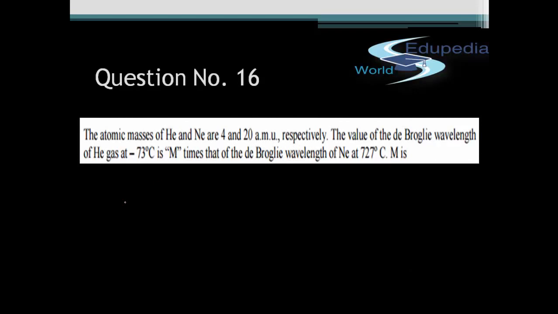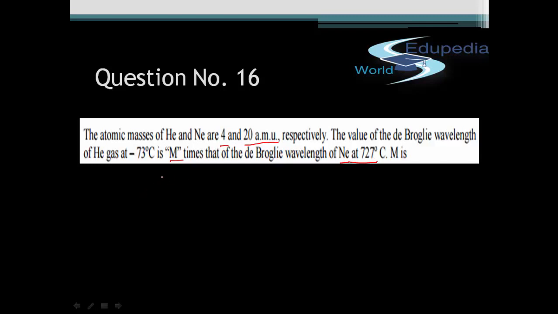Let's start off with question number 16. Question number 16 is again a mixture of gaseous state and atomic structure, 2 chapters. It says that the atomic masses of helium and neon are 4 and 20 AMU respectively. So we have been given their atomic masses. We have been asked to calculate the de Broglie wavelength of helium gas at minus 73 degrees centigrade as m times that of the de Broglie wavelength of neon at 727 degrees centigrade.